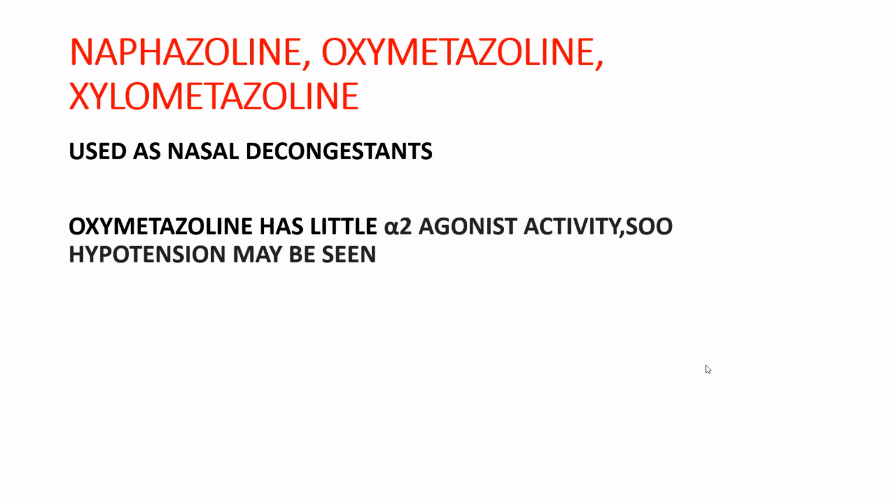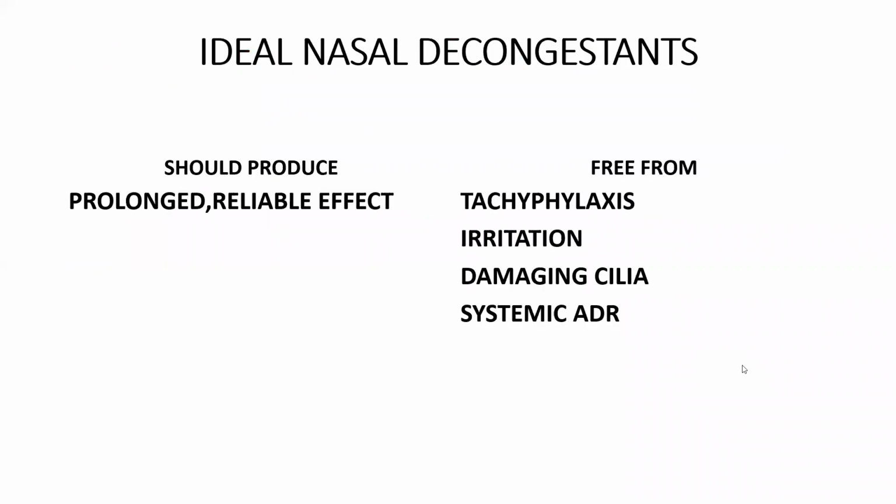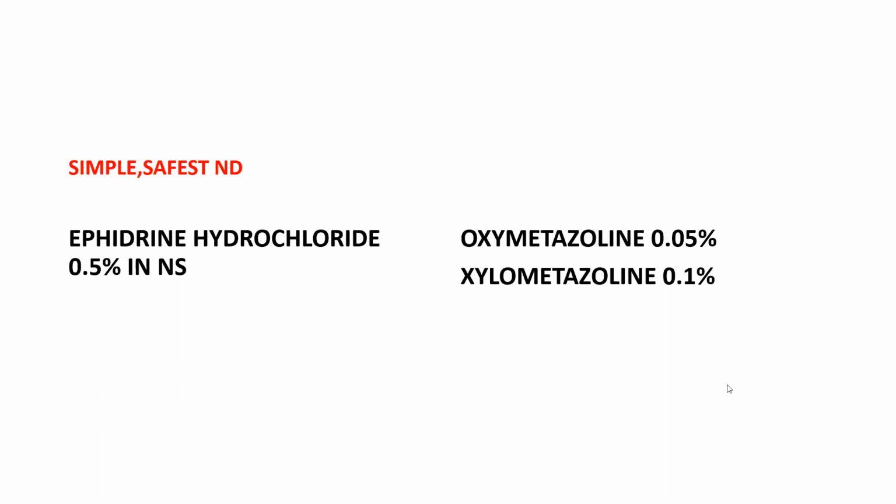Coming to other things, nafazoline, oxymetazoline, xylometazoline, these are used as nasal decongestants, right? The ideal nasal decongestant is another important question for you people. You just remember the drugs, okay? An ideal nasal decongestant should produce a prolonged and reliable effect, and it should be free from tachyphylaxis, irritation, damage to the cilia, and systemic ADRs. The simplest and safest nasal decongestant is ephedrine hydrochloride 0.5% in NS, and oxymetazoline 0.5% and xylometazoline 0.1% are also nasal decongestants, which are equally effective as ephedrine hydrochloride but with more cost.